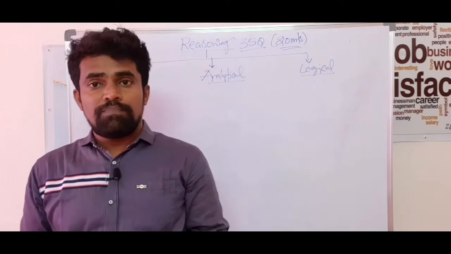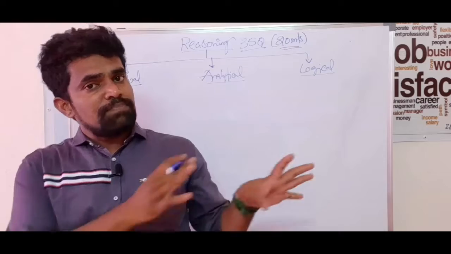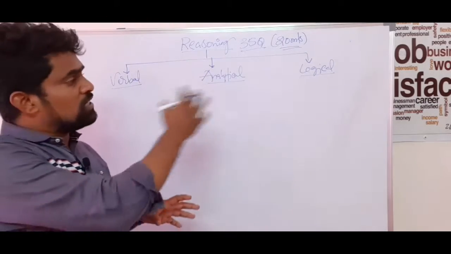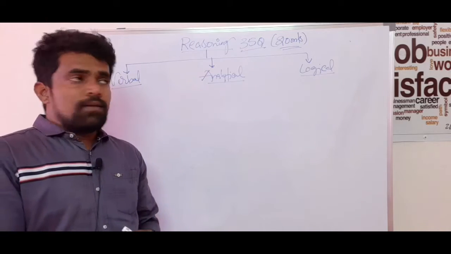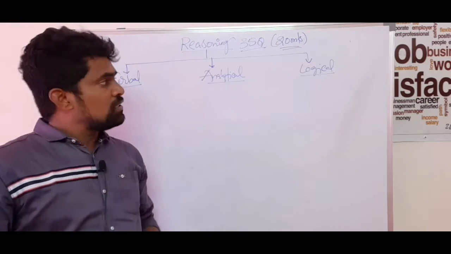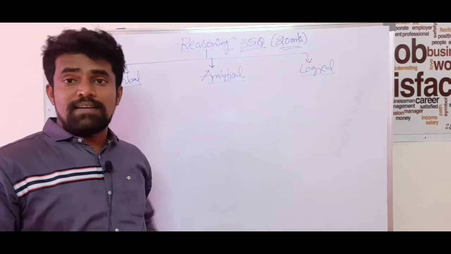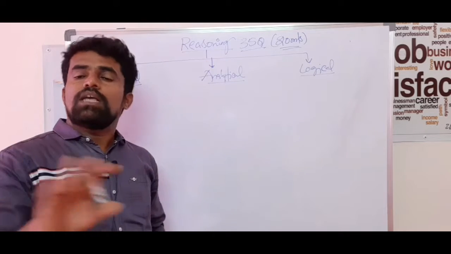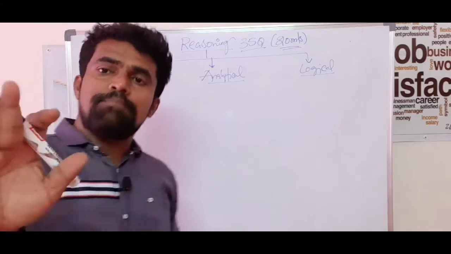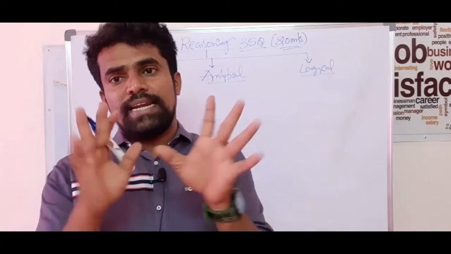Listen carefully. This is my first video. I will explain in detail each and every concept, and how much time we require for each section. So in reasoning we have 35 questions and 20 minutes is the time limit. I promise you 18 minutes is enough. You can complete all 35 questions within 18 minutes.